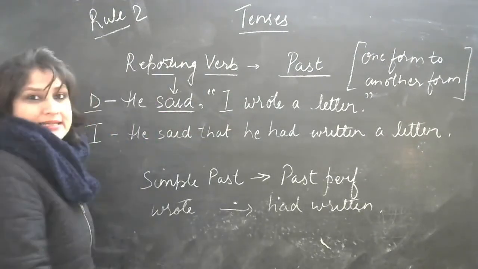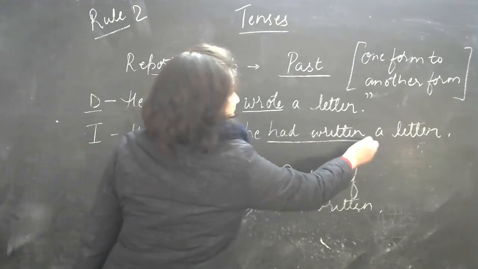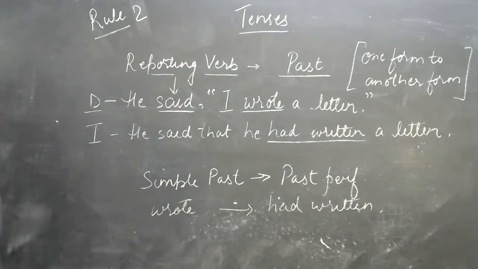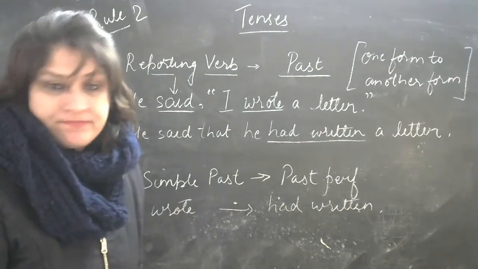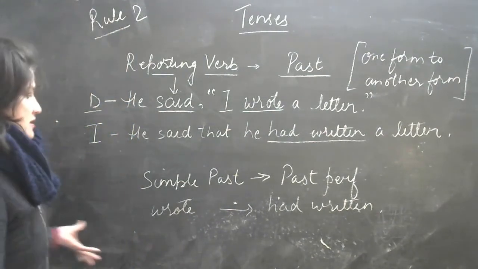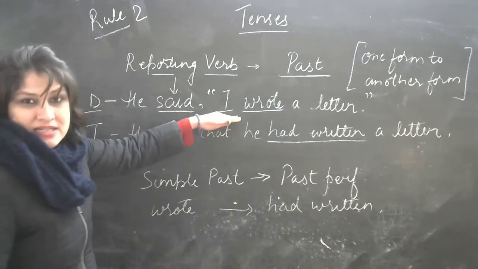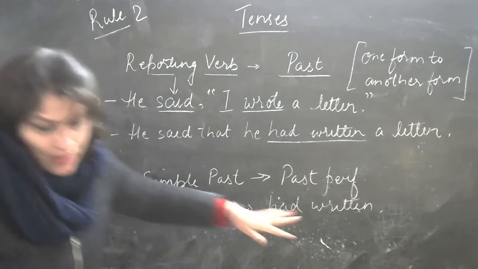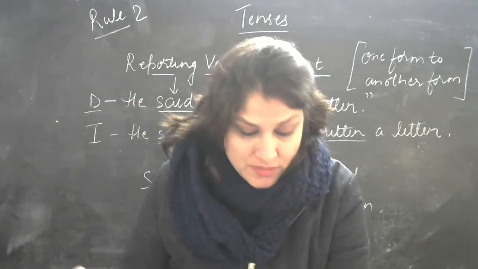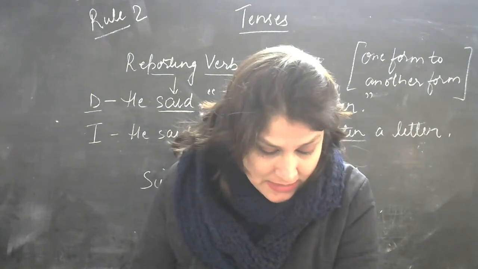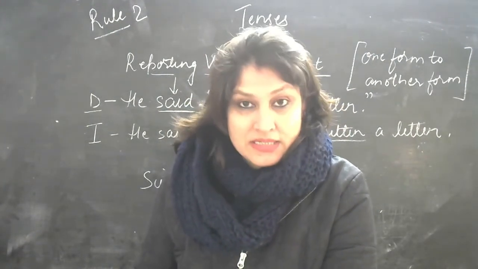Now you can see this is simple past. It has changed to past perfect. So that is how you will be changing it. Go through it, it's important. Then in case it is past continuous, it will change to past perfect continuous. It says here, a past continuous becomes past perfect continuous.